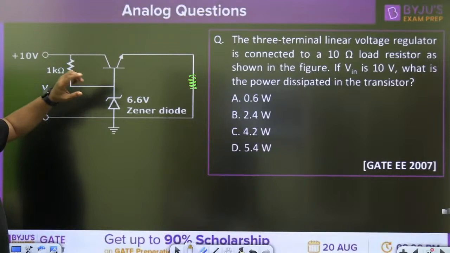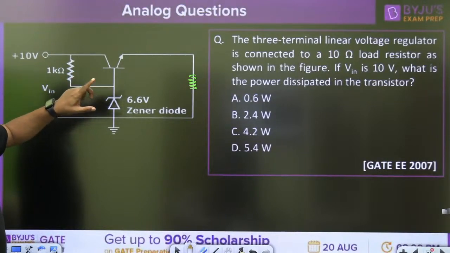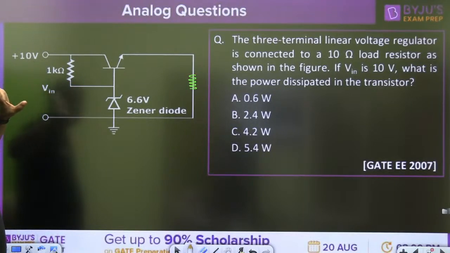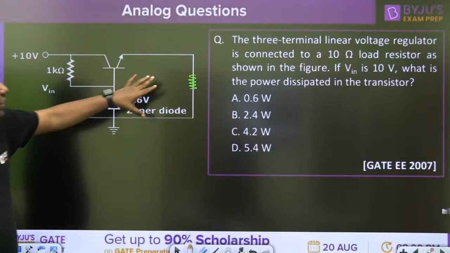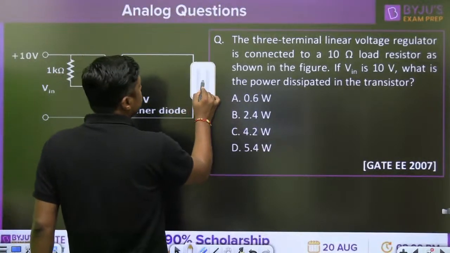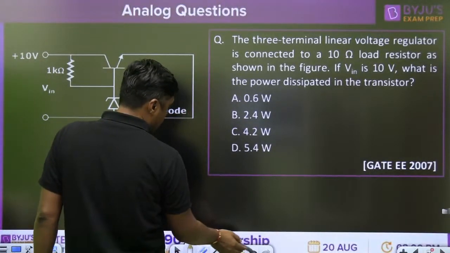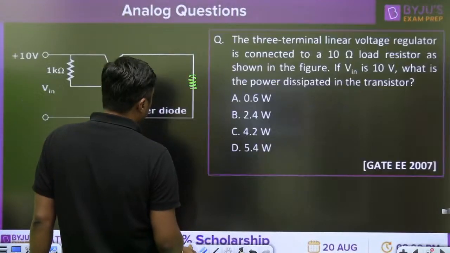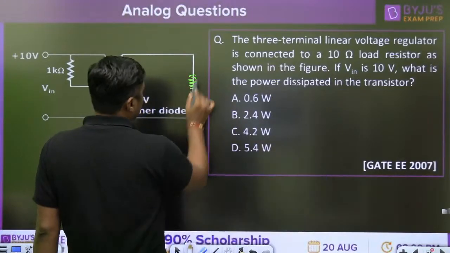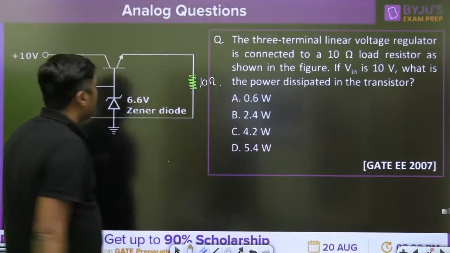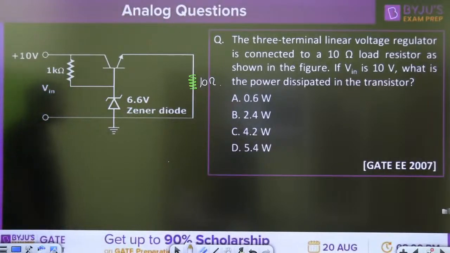Now, last one. The 3-terminal device linear voltage regulator is connected to a 10 ohm load resistor as shown in the figure. 1 kilo ohm, 10 ohm load resistor. What is the power dissipated in the transistor?